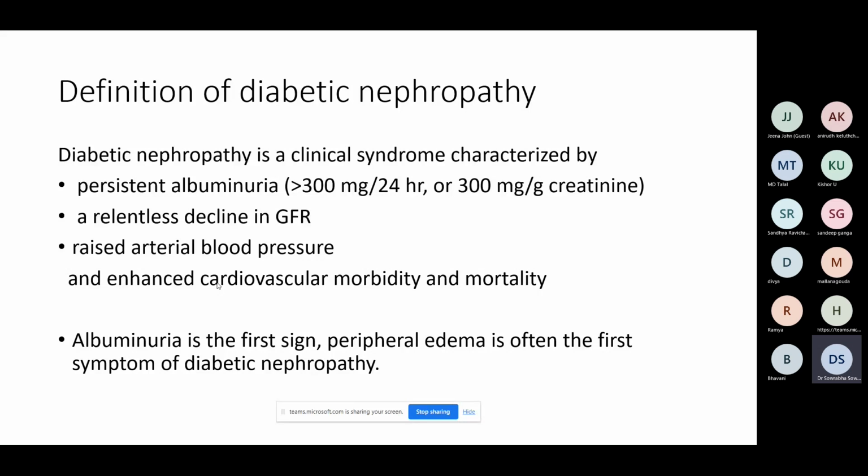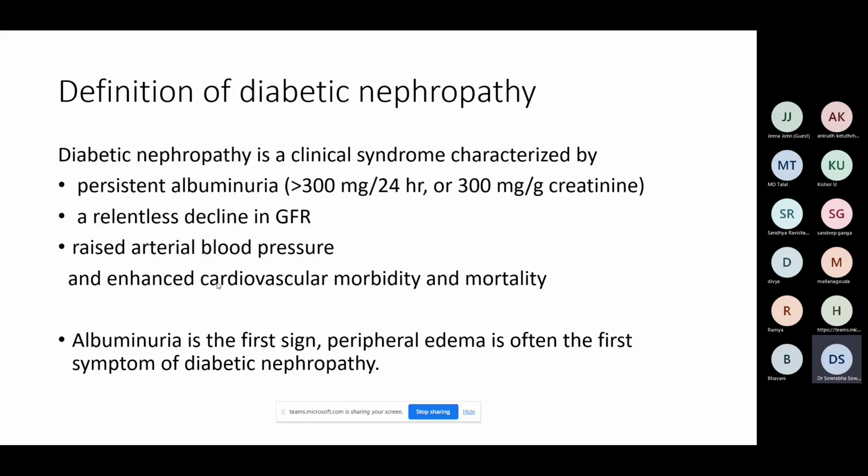Now, the second thing which was classically described earlier was a relentless decline in GFR. Relentless means it just keeps going downhill and downhill if you don't intervene. To put it in perspective, the average GFR decline in a diabetic patient is about 10 to 12 ml per year, or 1 ml per month you can take.